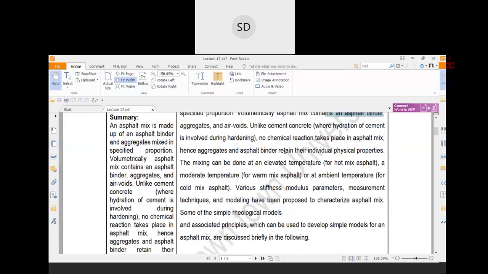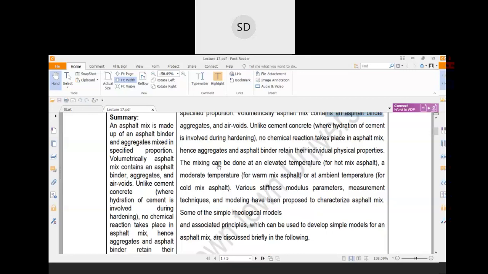Unlike cement concrete, where hydration of the cement is involved during hardening, no chemical reaction takes place in the case of asphalt mix. Hence, aggregate and asphalt binder retain their individual physical properties. Whatever property of bitumen is there or whatever aggregate properties are there, they are retained. It doesn't act as a homogeneous mass like cement concrete.